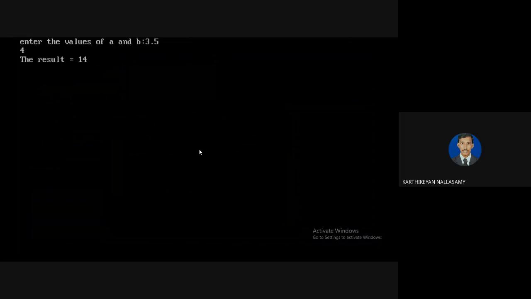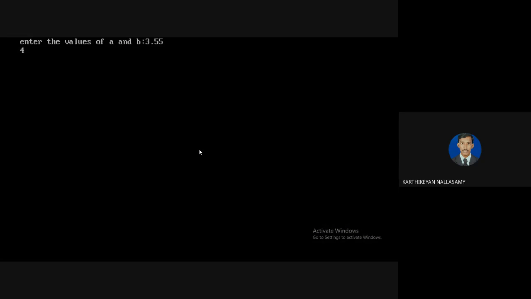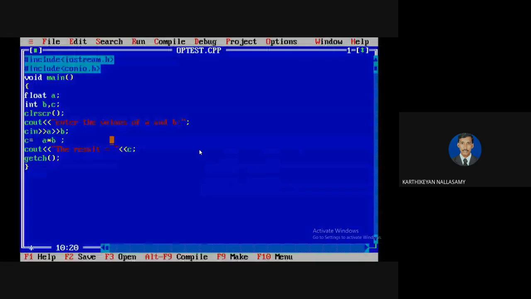Okay, just a minute, I can give some other values. 3.55, and I'm going to give 4. If you give like this, the value comes like 14 point something. But before the assignment operation, we need a conversion from float to integer, because the data type of C is an integer, but the result of your A star B is a float. So the conversion takes place from float to integer, and the result is 14 only. Even though the value is 14 point something, the fraction won't be kept.